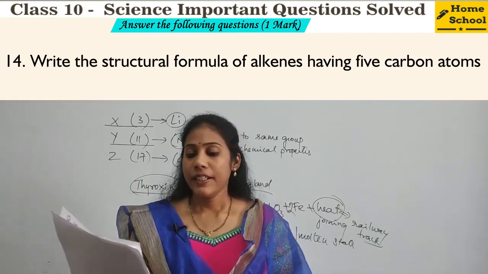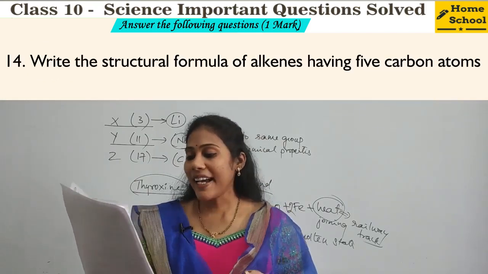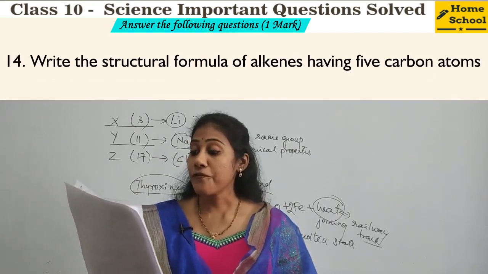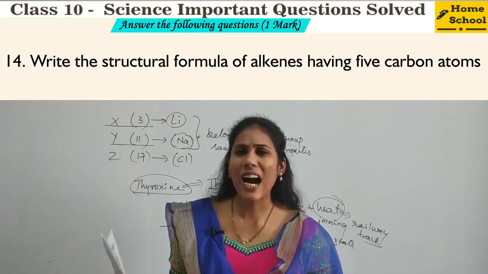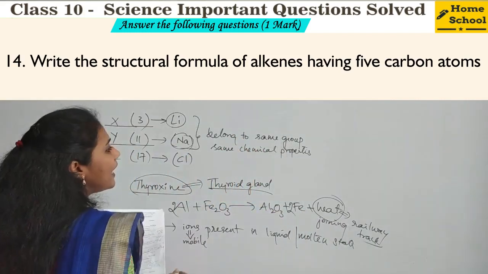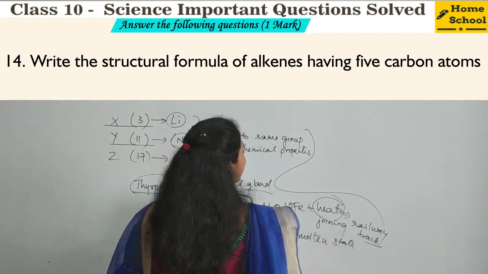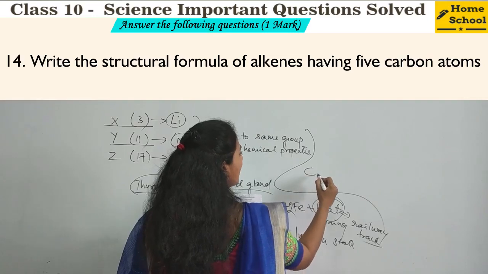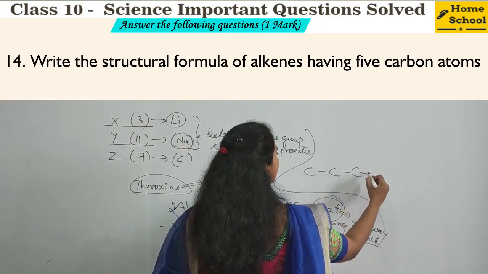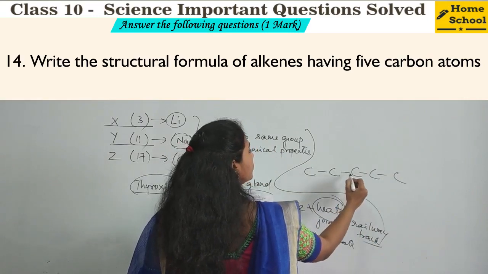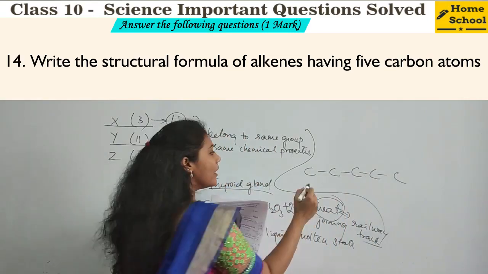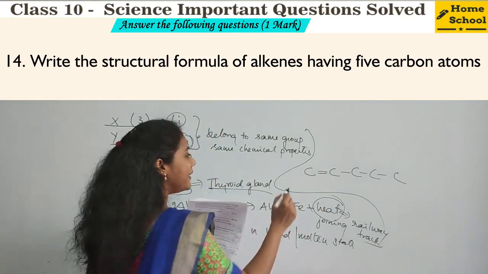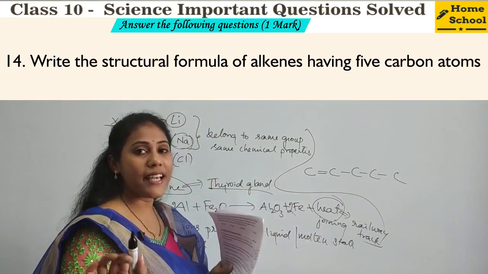Fine. 14th question. Write structural formula of alkenes having 5 carbon atoms. Right? Alkene having 5 carbon atoms. So how do you write the structure? First, put the 5 carbon atoms. So 1, 2, 3, 4, 5. Alkene they said. So between the first carbon and the second carbon, put the double bond. And now you put how many ever hydrogens are required.